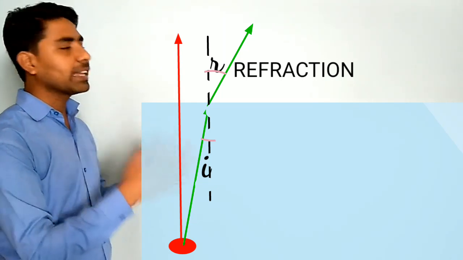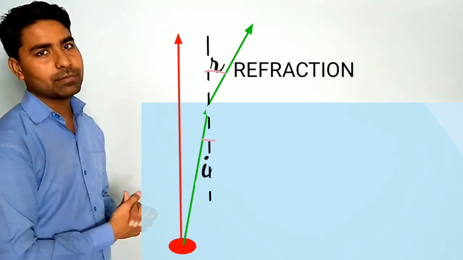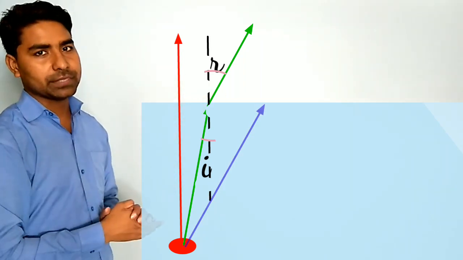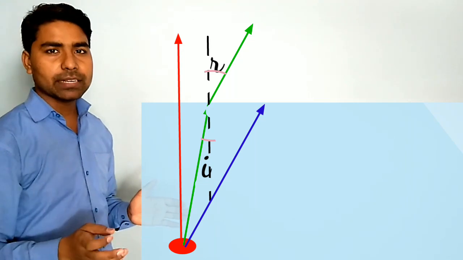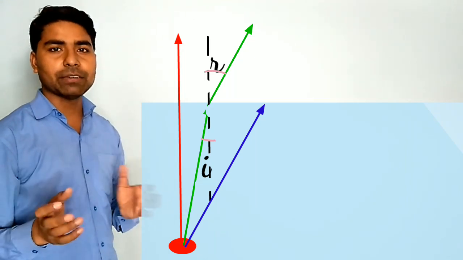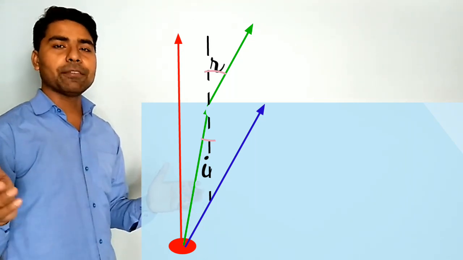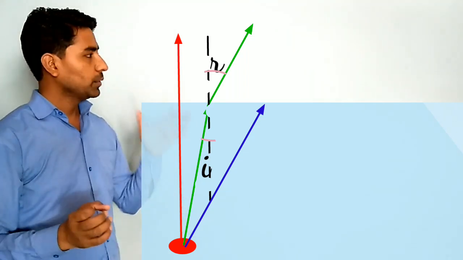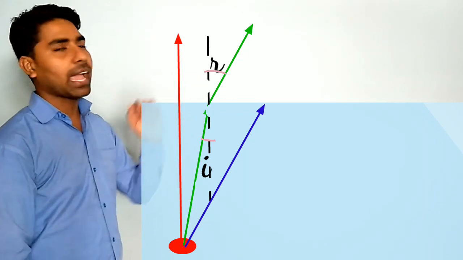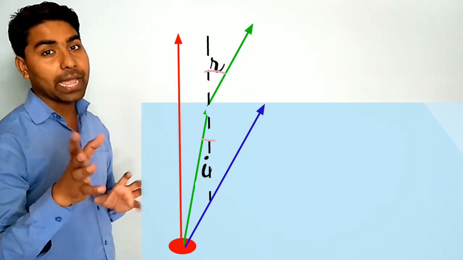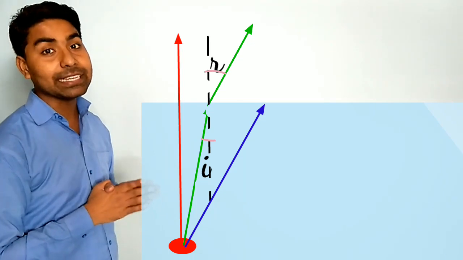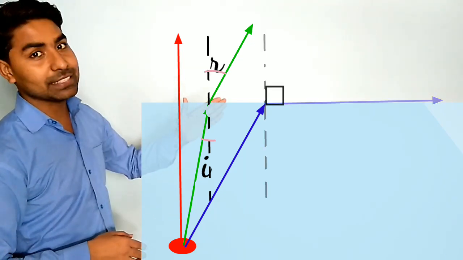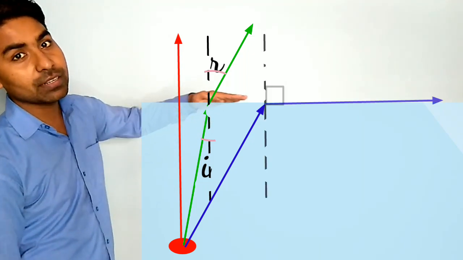Now increase the angle of incidence. Increasing means a third ray at a little bit more angle of incidence. We know that refractive index is equal to sin i by sin r, which means if we are increasing the angle of incidence, the angle of refraction also increases. So here you can see I am increasing the angle of incidence. What will happen? The angle of refraction will also increase. So what is going on here? The angle of incidence is increased, so the angle of refraction will be 90.